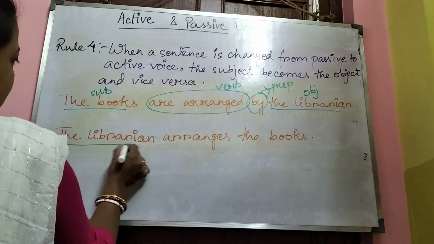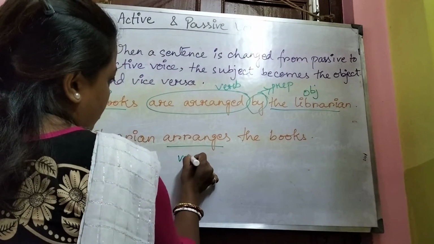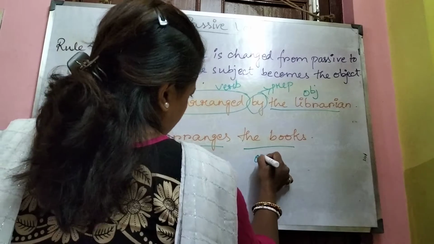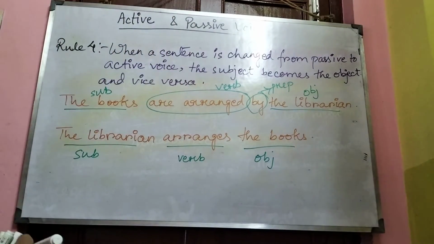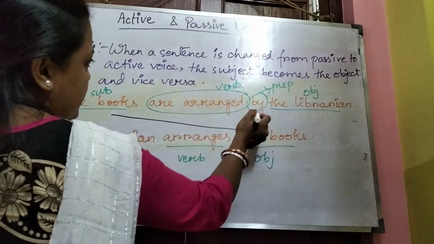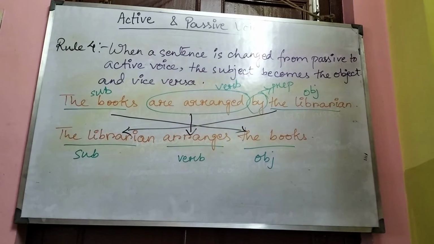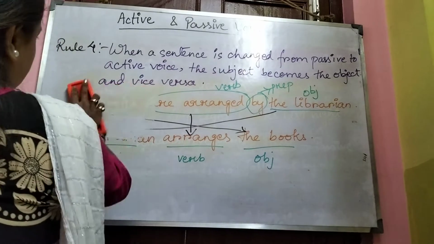So here the librarian is the subject. This is the verb. And this is the object. Okay. So what do we see? That the subject becomes the object and the object becomes the subject, and this is the change of the verb form. Okay, clear? So next we move on to rule 5.